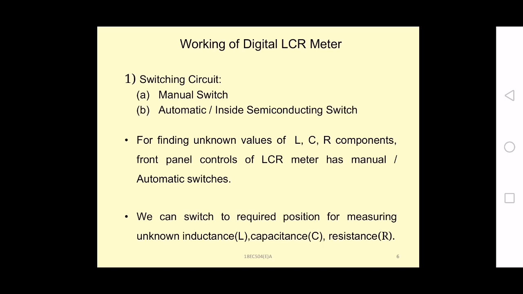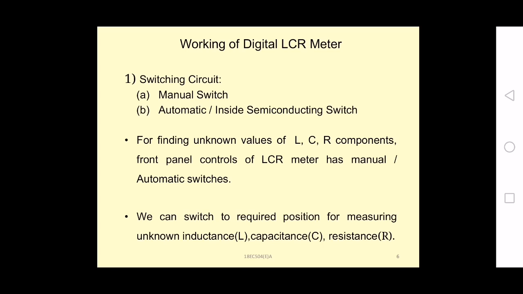The second range is 2000 microhenries or picofarads or ohms. The third range is 20 millihenries or nanofarads or kilo ohms. And the next one is 200 millihenries or nanofarads or kilo ohms.